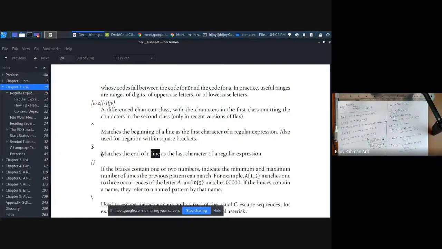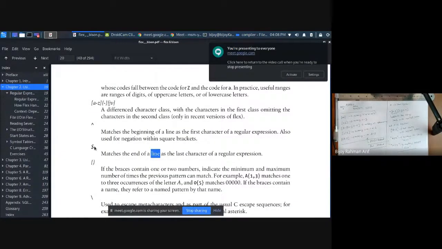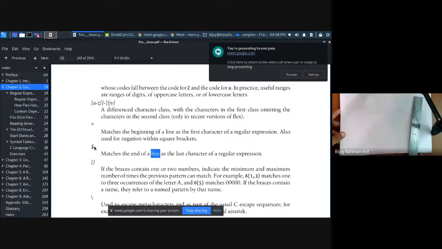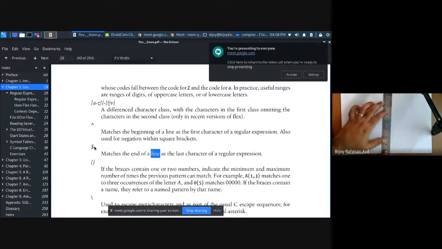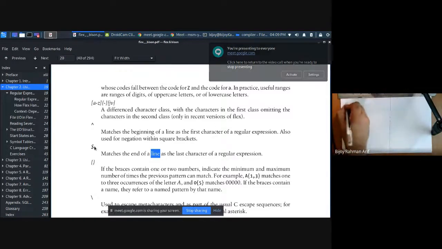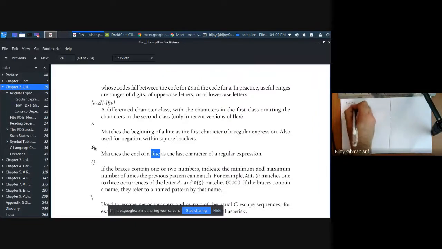Now let's go to the next one. So you know the dollar symbol. People who are familiar with regex a little bit know the dollar symbol. What is the dollar symbol? Last character. Dollar symbol matches the last character.